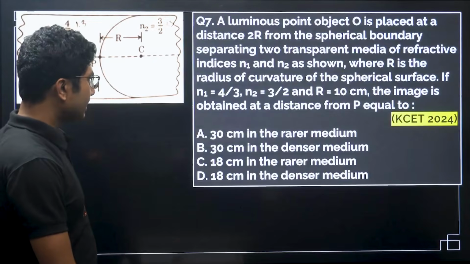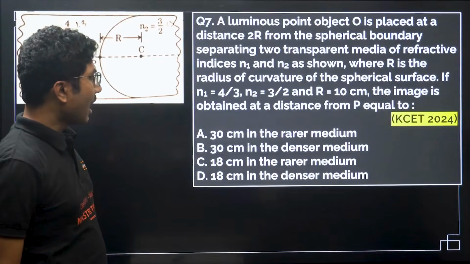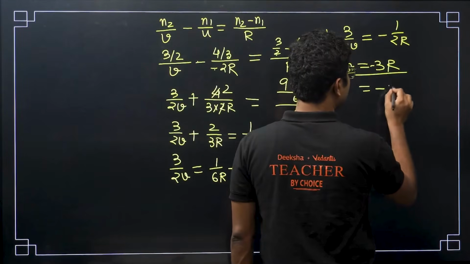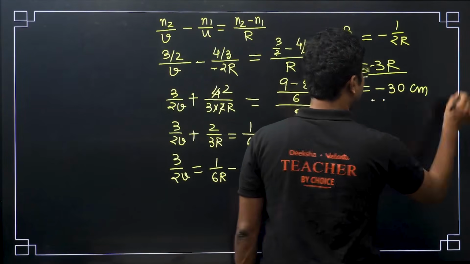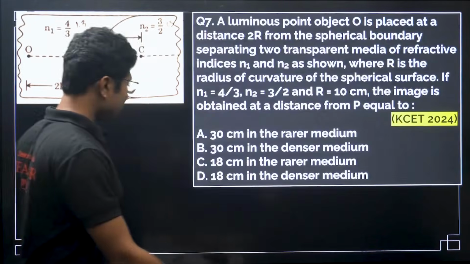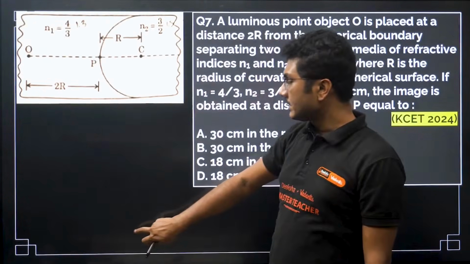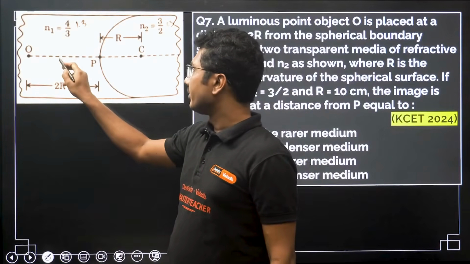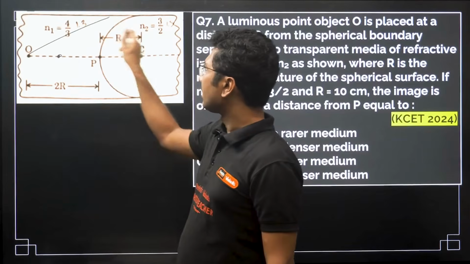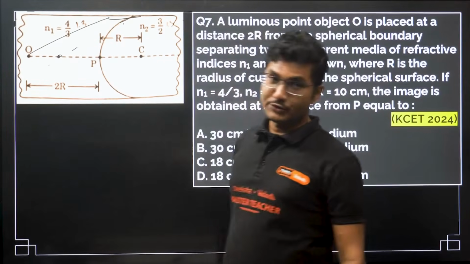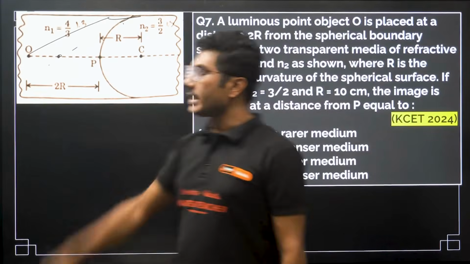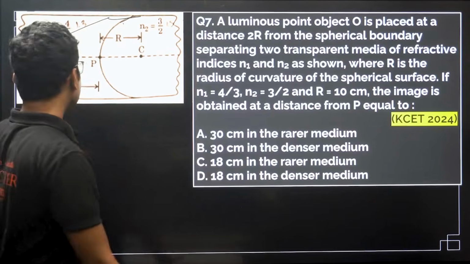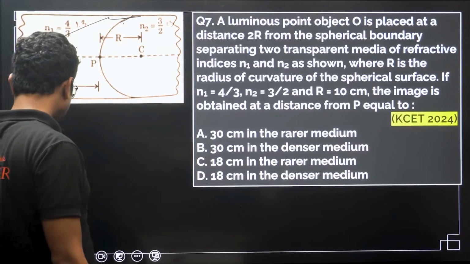Now let's see the answer. R value is 30 centimeter. So if you put the value of 30 centimeter, you will get minus 30 centimeter. What is the meaning of minus? Minus means the image is formed on the left hand side itself. So the final image after the refraction is virtual and it is formed on the left hand side itself. It is forming 30 centimeter in the rarer medium.